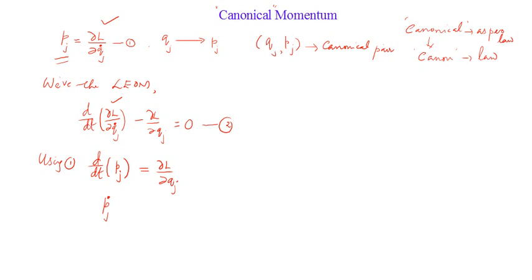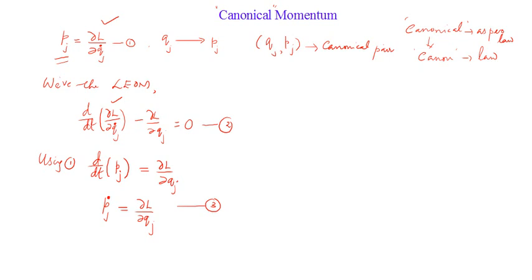So Pj dot is nothing but the first derivative of Pj, the generalized momentum, with respect to what? Time. So Pj dot is equal to ∂L/∂Qj. So that is yet another relationship that will be of use to us later. So this is the third one. Just look at these two expressions, which will be useful for us later.